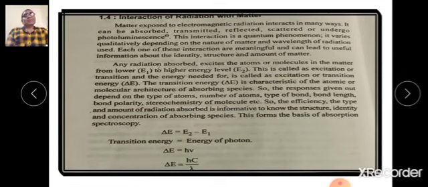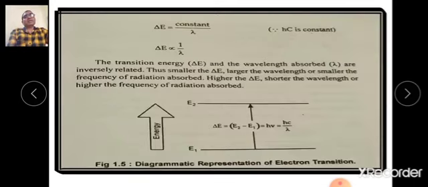The nu is also related with the velocity and wavelength, and therefore the relation becomes delta E equal to h c upon lambda. Now the product of h and c is a constant, and therefore the relation becomes delta E equal to constant divided by lambda, and therefore finally delta E is inversely proportional to the wavelength lambda.